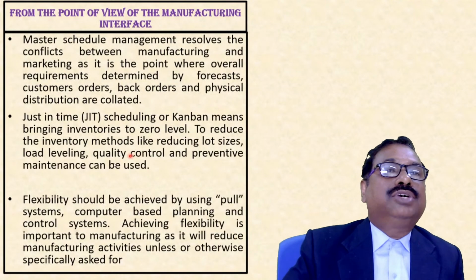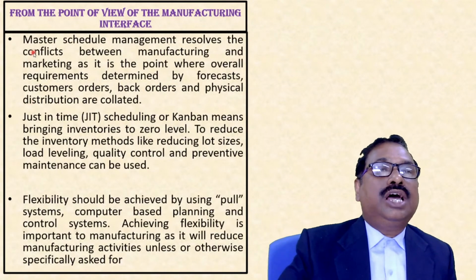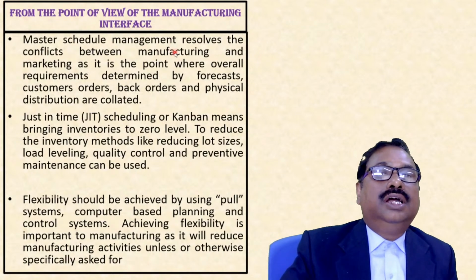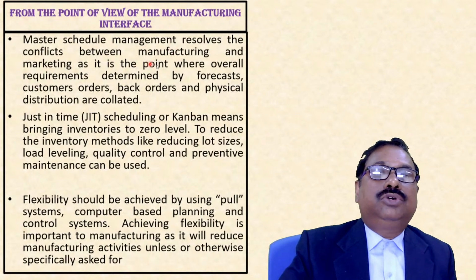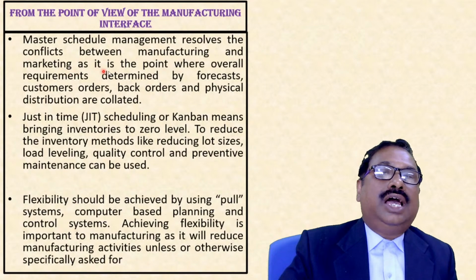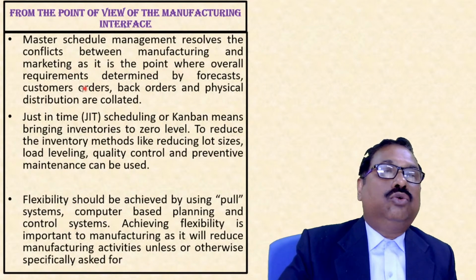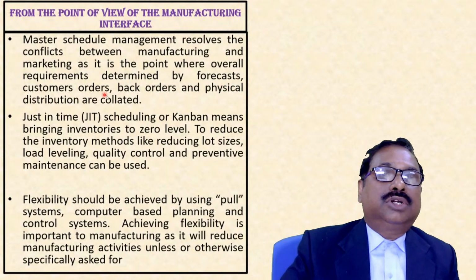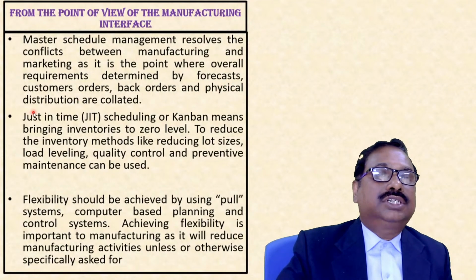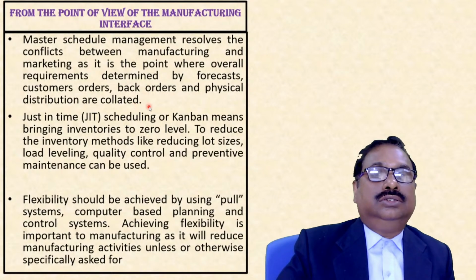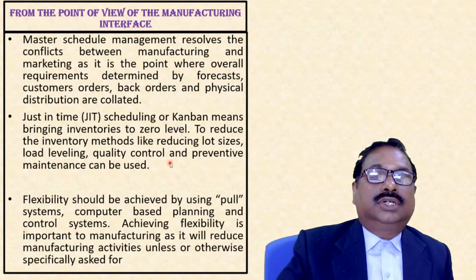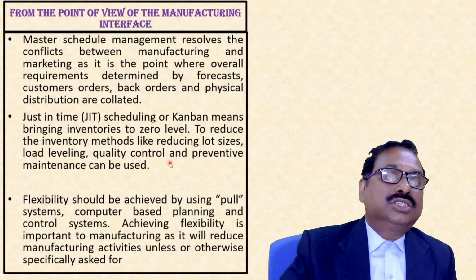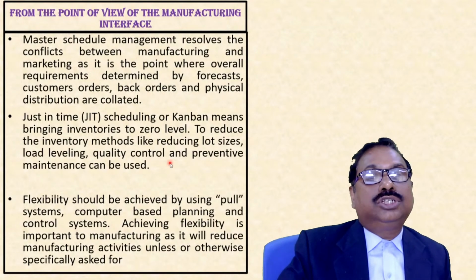Next is the manufacturing interface. Here we have master schedule management. It resolves the conflicts between manufacturing and marketing, as it is the point where overall requirements determined by forecast, customer orders, back orders, and physical distribution are collected. Next is just in time. It is Kanban, a Japanese concept, of bringing inventory to zero level.